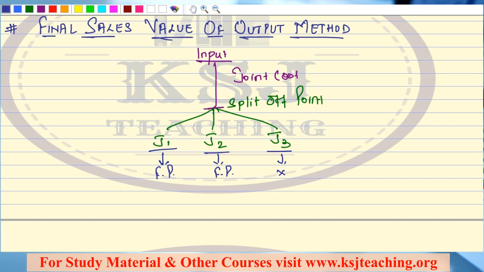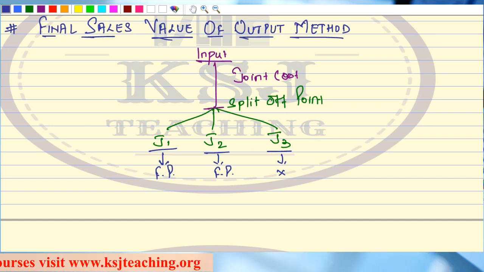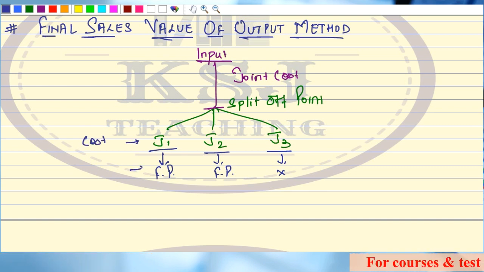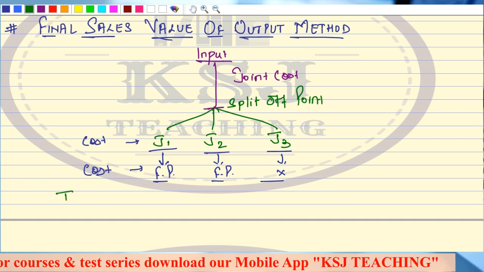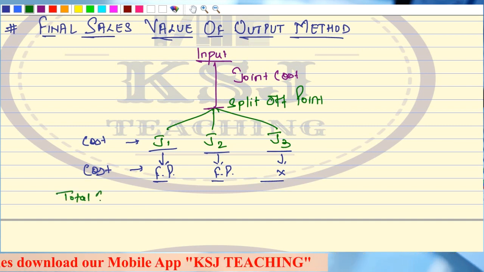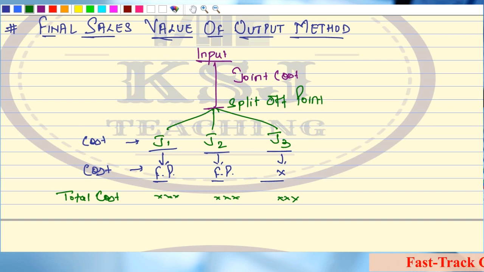So if you are doing the further processing, obviously it is a cost for you. Here also you have incurred some cost. This further processing is also some cost, right? After further processing, what you will get is the total cost. Here it will remain the same in case of J3.